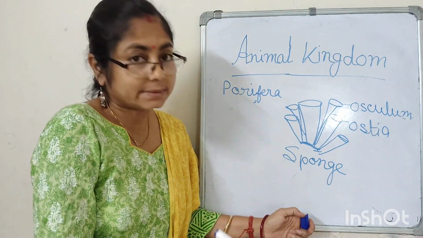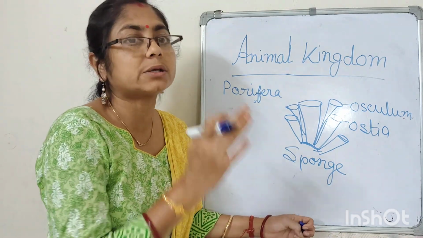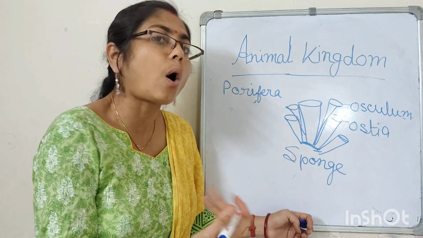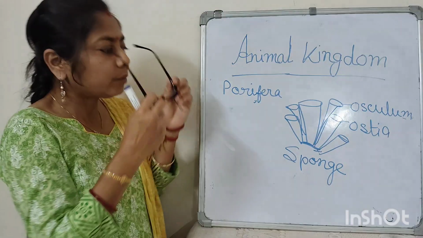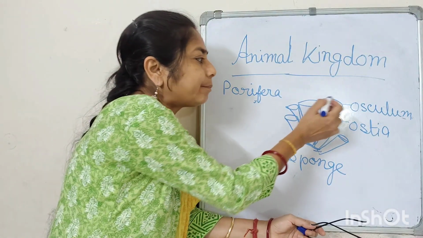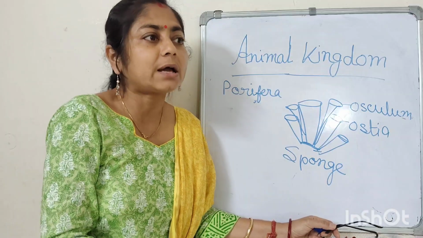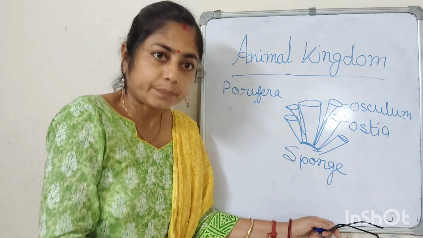It is multicellular, but the simplest multicellular animal. It has no tissues, no organs. Then what is this? Look, there are big holes. Porifera: Pori means pore. Porifera comes from the word pores.